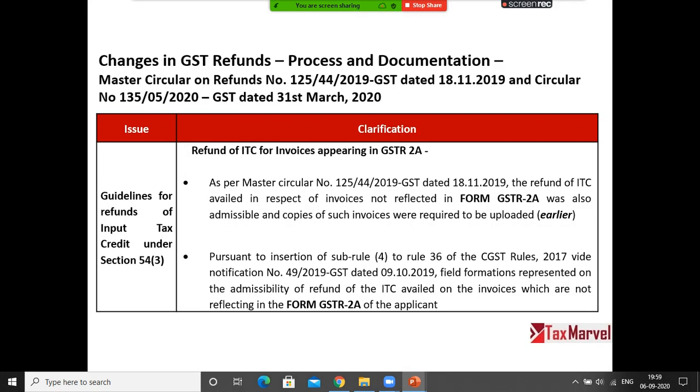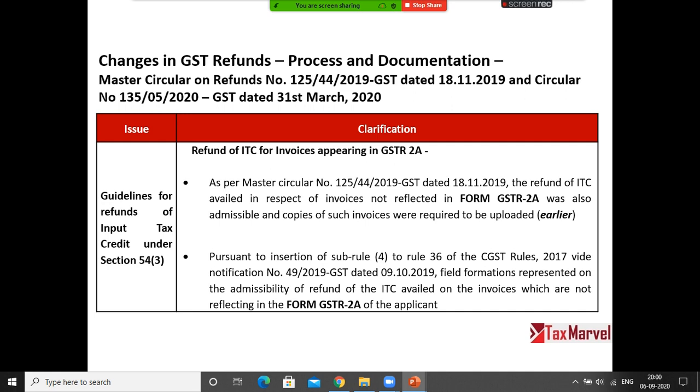Now we'll discuss briefly the change in the refund circular. Recently, what government has said is, whatever invoices are reflected in GSTR 2A, refund will only be admissible on such invoices. Earlier government said if the invoices are not reflected in GSTR 2A, submit the copy of those invoices and upload it on the portal while filing refund, and you will get the refund.